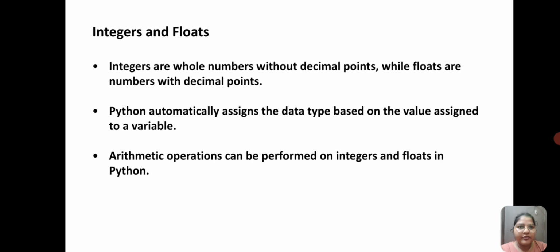Integers and floats. Integers are whole numbers without a decimal point, while floats are numbers with decimal points. Python automatically assigns the data type based on the value assigned to a variable. Arithmetic operations can be performed on integers and floats in Python.